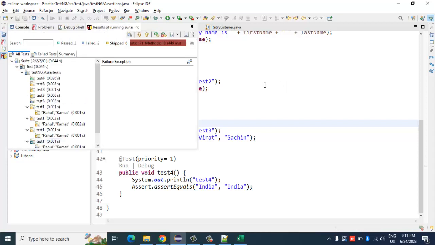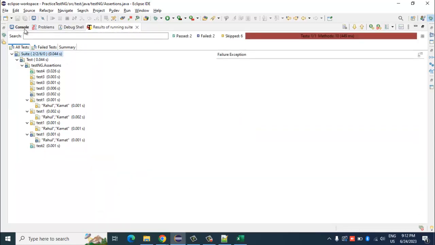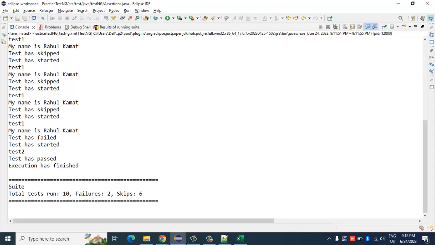All right, so let's maximize this. In the console, let us first see how many have been executed in total. 10. Okay, out of that 2 have failed, which we know which ones those are, right? Test1 and test3. And how many have skipped? 6, and you know the reason why, right? Whichever has failed, it has got a chance to execute 3 times.